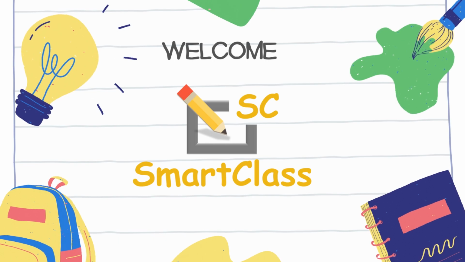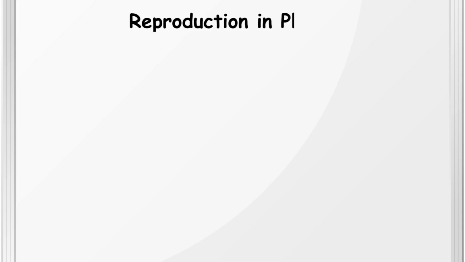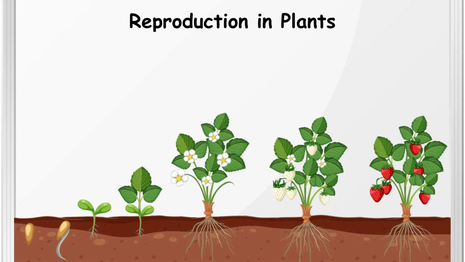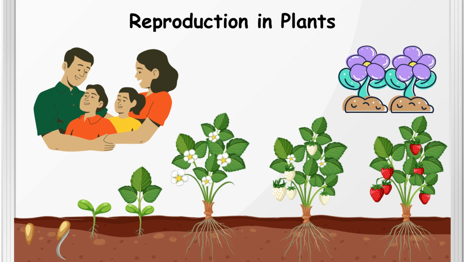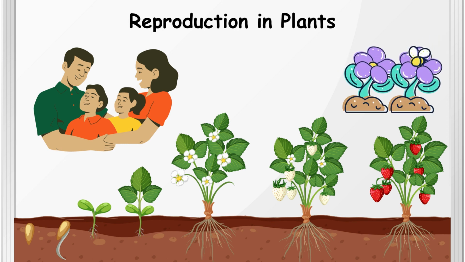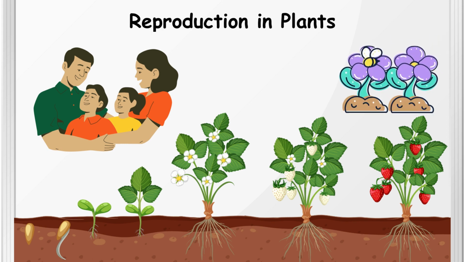And today we are going to study plant reproduction. Plants, like all living organisms, have the ability to produce their own kind. In this video, we will explore the different modes of reproduction in plants and discover how they produce new individuals.